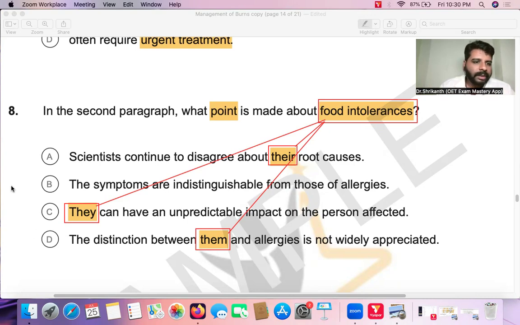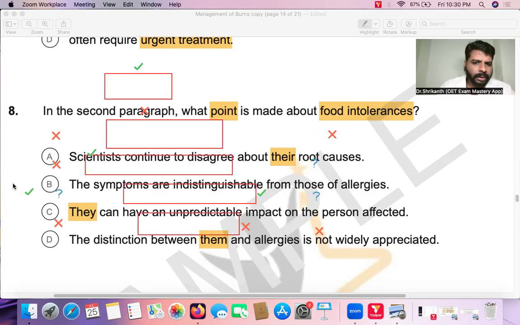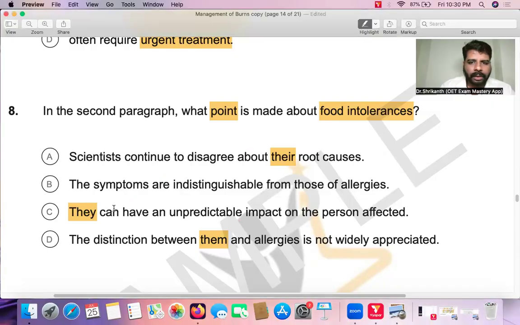Now let's take a look at the keywords over here, and comprehend this option. Scientists continue to disagree about their root causes. So what are scientists doing? What detail is mentioned in the second paragraph? Scientists continue to disagree.